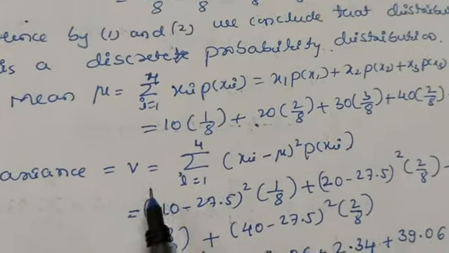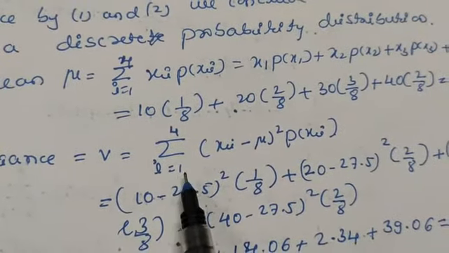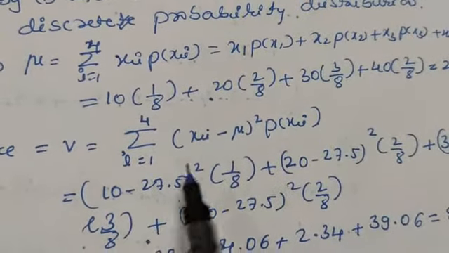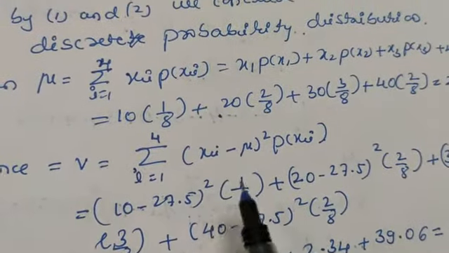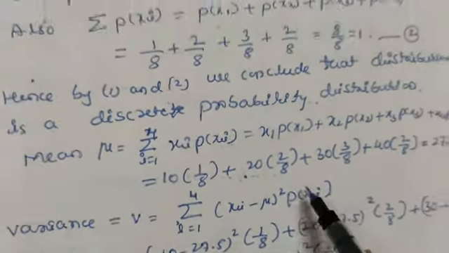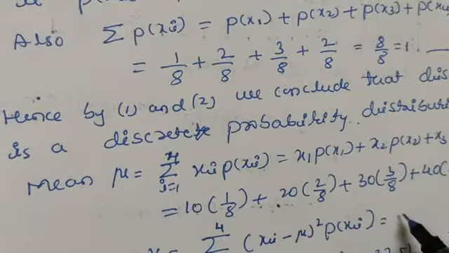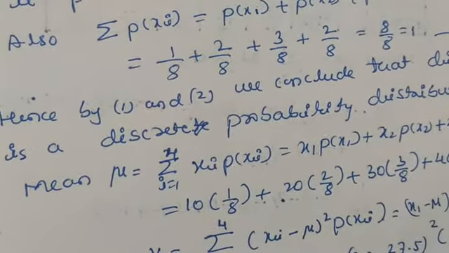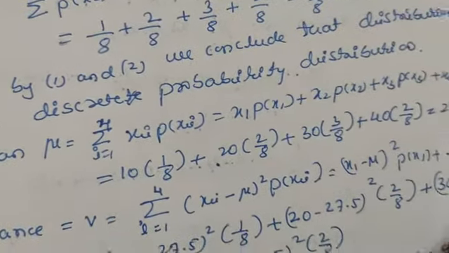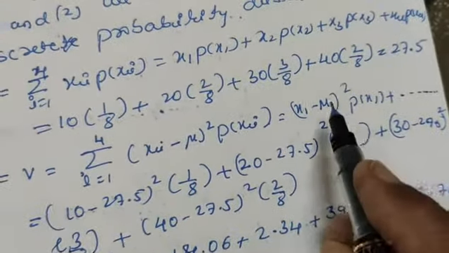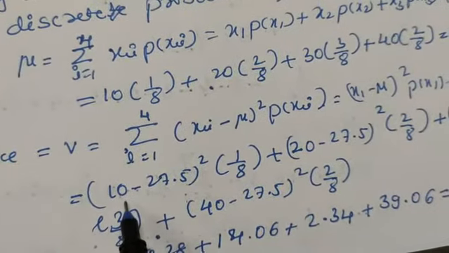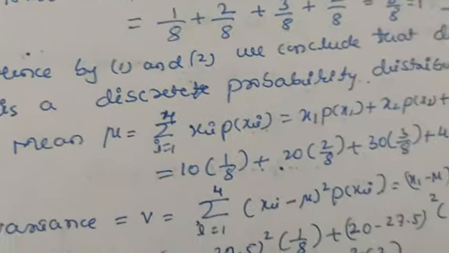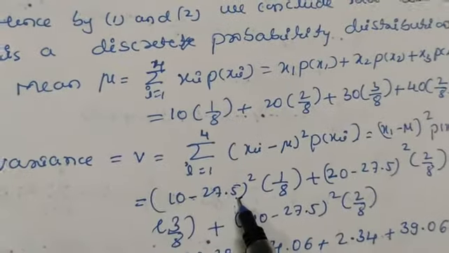Next, variance is given by V equals sigma i equals 1 to 4 of (xi minus mu) whole square into p of xi. If you expand this you will get (x1 minus mu) whole square p of x1 plus (x2 minus mu) whole square p of x2, and so on. Here x1 is 10, and mu is 27.5.